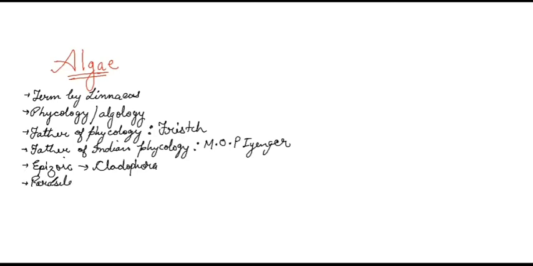And the last one is parasitic. Parasites means which live on other organisms and harm them. Example is Cephaleuros, and it causes red rust of tea. Star mark this example and the disease it causes, because this is one important example asked in the exams also. Next, we have the general features of this group algae.